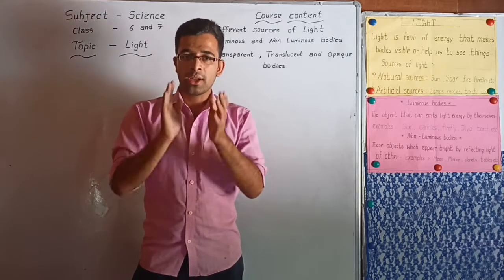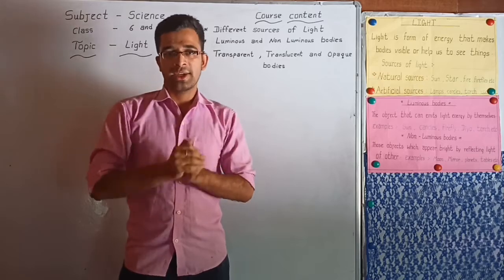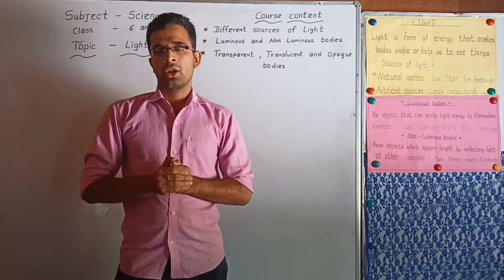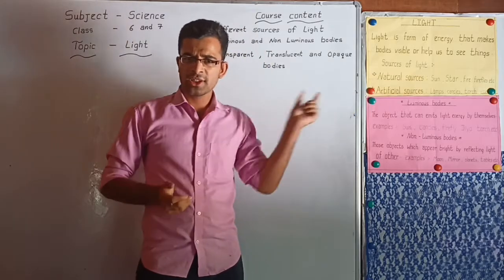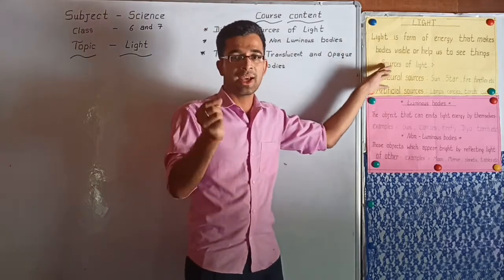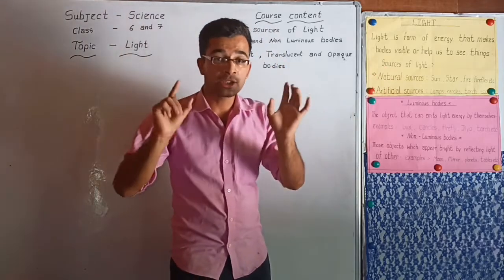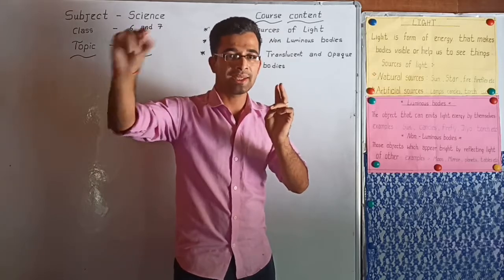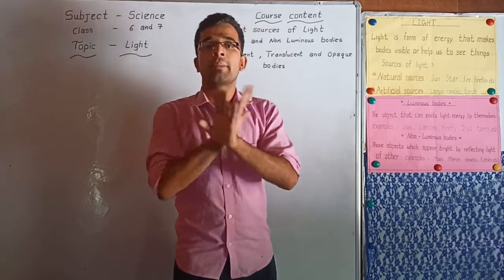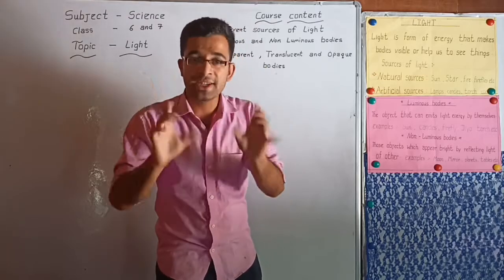Now we know what light is, but how can we define light? Do you know? Okay, we start. Here you can see the chart. In the chart you can see the definition of light, but note that light is not matter, because light has no mass, no volume, and does not occupy space. So light is not matter. So what is light? Light is one type of energy only.